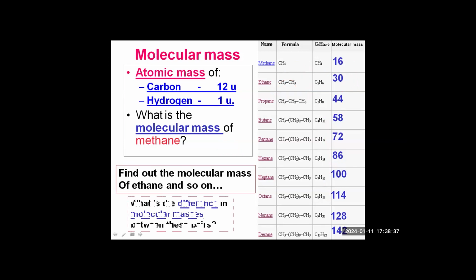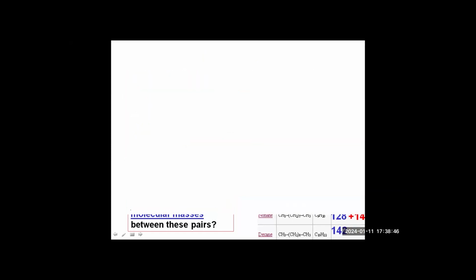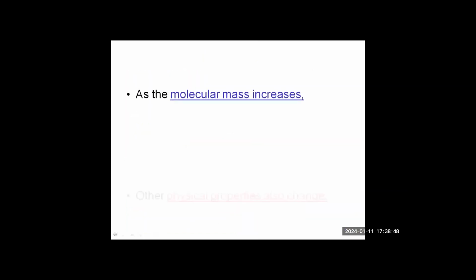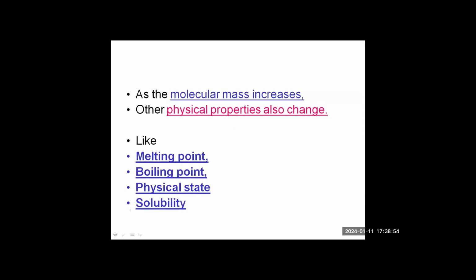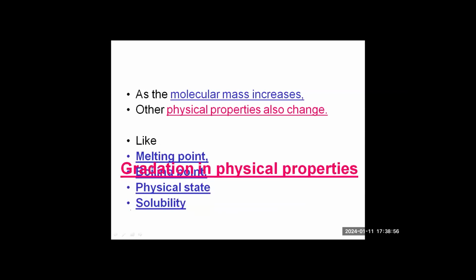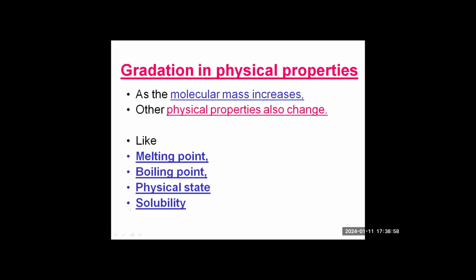Now, because the molecular mass is increasing, the physical properties change. The gradation in the physical properties is seen, like melting point, boiling point, density, solubility. So it is called gradation in physical properties.